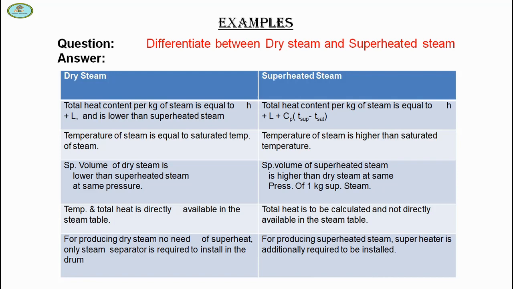For providing dry steam, no need of superheat; only a steam separator is required to install in the drum. And for producing superheated steam, a superheater is additionally required to be installed.